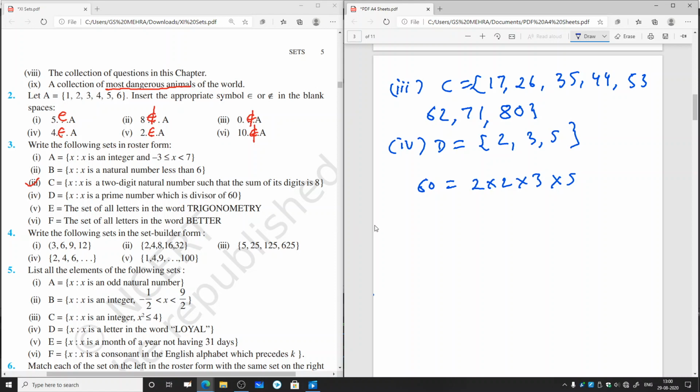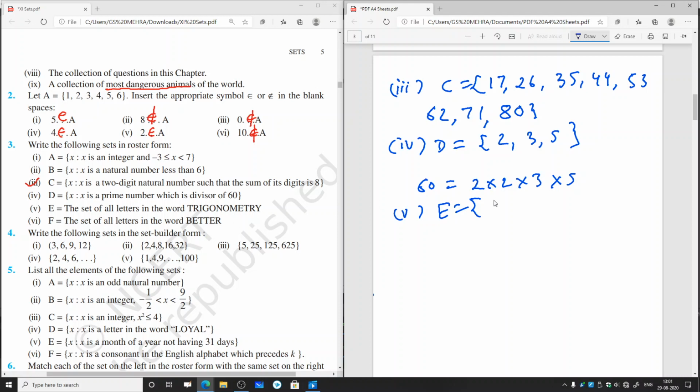Now let us go to part 5, fifth part, the set of all the letters in the word trigonometry. So in this we'll first write E equal to trigonometry.